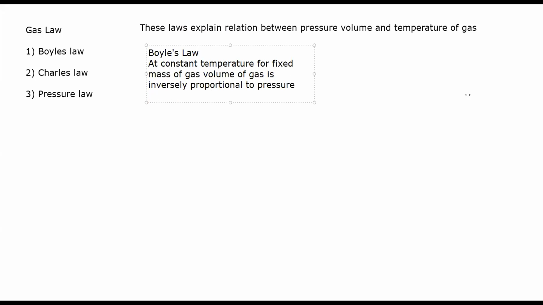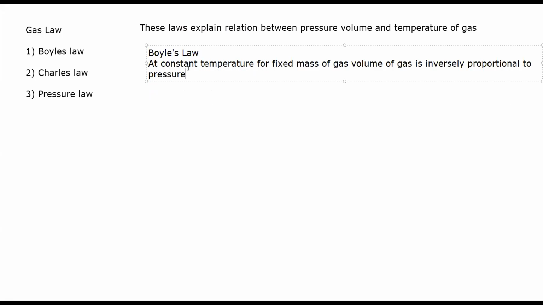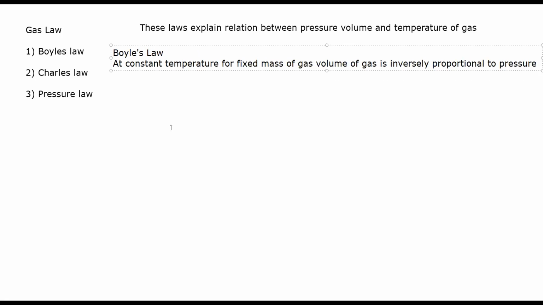So this is the statement. At a constant temperature for a fixed mass of a gas, volume is inversely proportional to pressure.